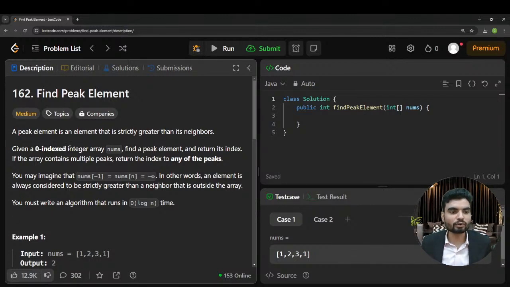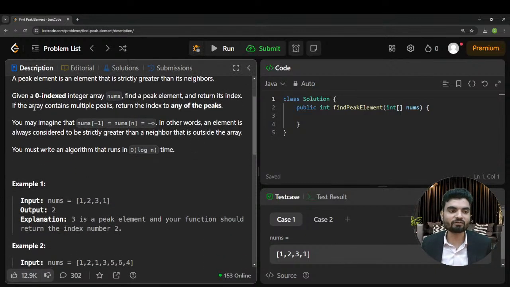Now, given a zero-indexed integer array nums, find a peak element and return its index. So we are given nums as an array. Our job is to find a peak element and return its index. You don't have to return an element, you just have to return the index of the peak element. Now if the array contains multiple peaks, return the index to any of the peaks. Let's say there are multiple peaks, you can return any of them, this is fine.